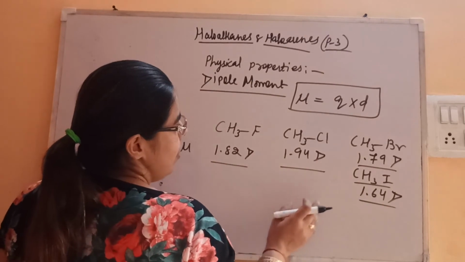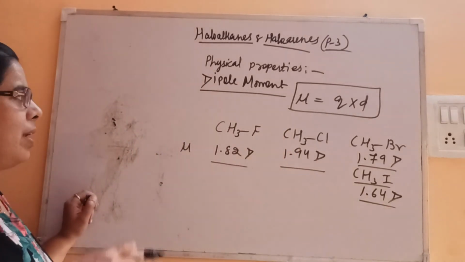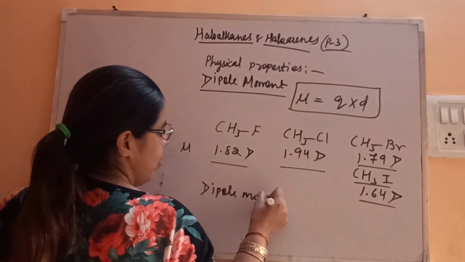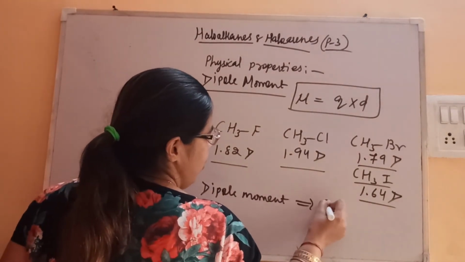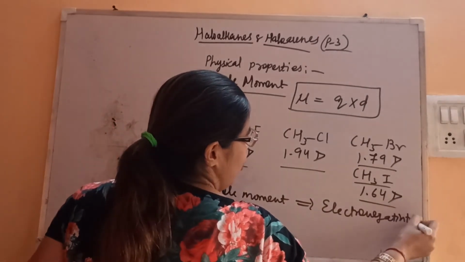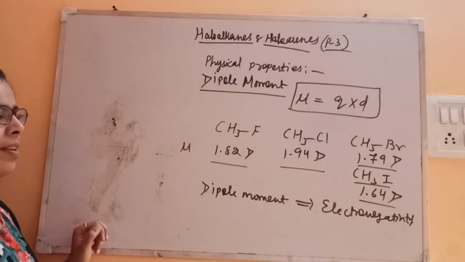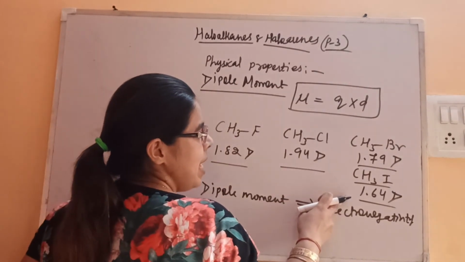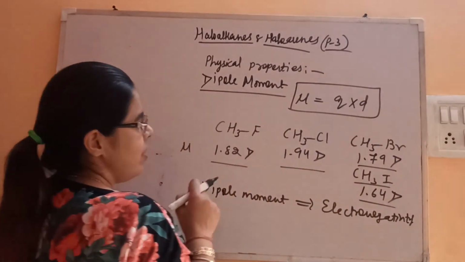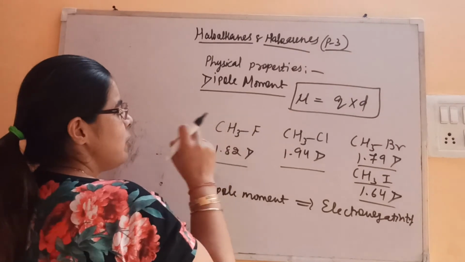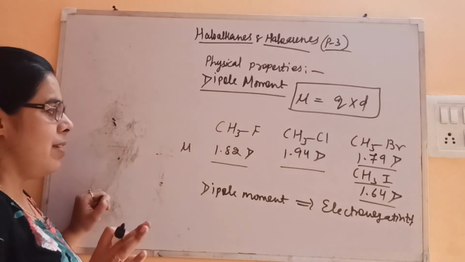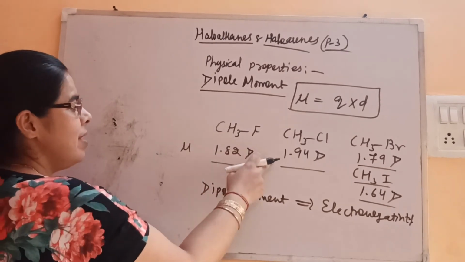Fine. So when we move down the group, the dipole moment also depends upon electronegativity. Down the group, electronegativity is decreasing, so that's why dipole moment is less. This is also less, but only CH3Cl is having more. See, fluorine is more electronegative, so its dipole moment is expected, as a concept, to be more than this, but it is less than this.